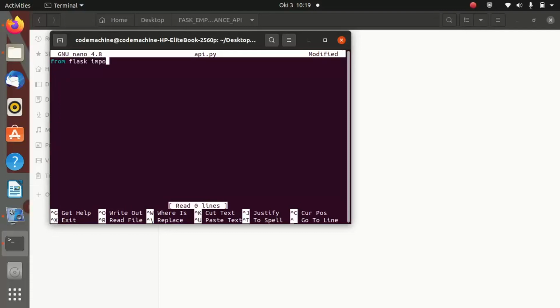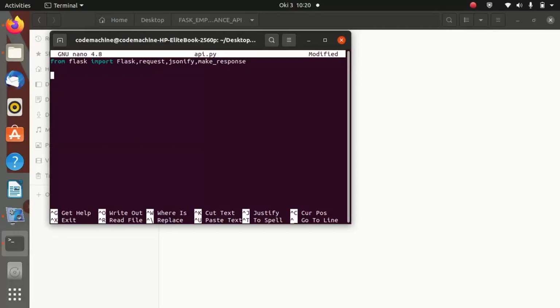So now you are seeing I am inside the Nano editor, and from that, let me say from flask import Flask. So we are importing Flask from flask, and make sure this is capital. And also we are importing request because we shall need to use it within our project. Let us also import jsonify because our API will be using JSON. And also let us import make_response. We shall need those to create responses inside our app.